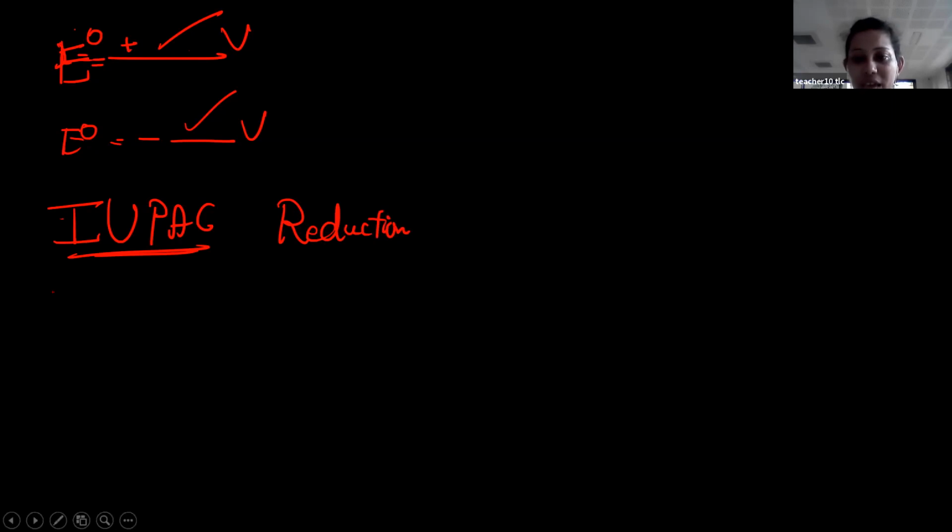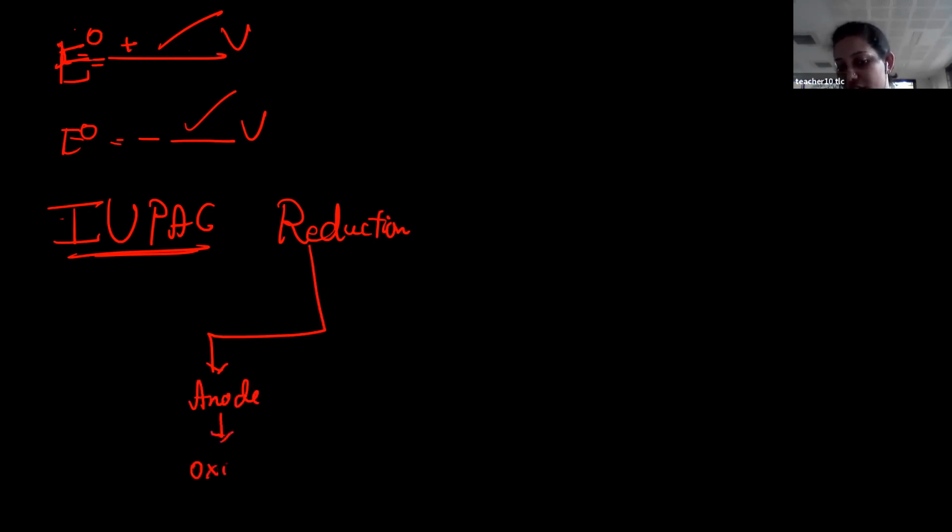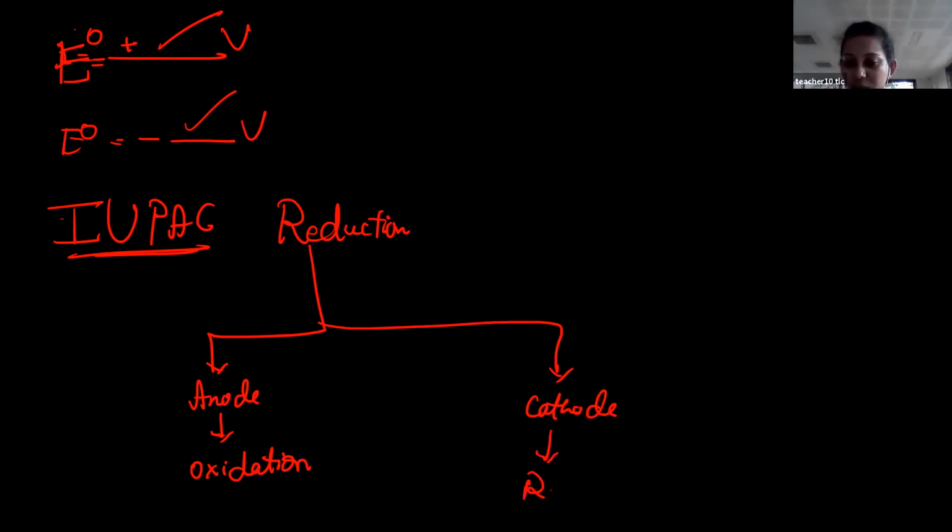Based on experiments, you select the anode in such a way that there must be an oxidation process, and you select the cathode in such a way that there must be a reduction process. Is this clear? These two processes are fixed. It is possible to shift, but it makes confusion.